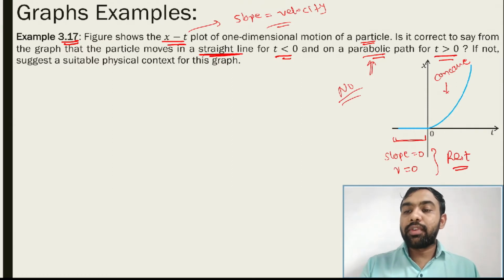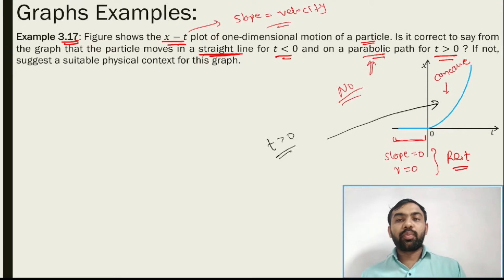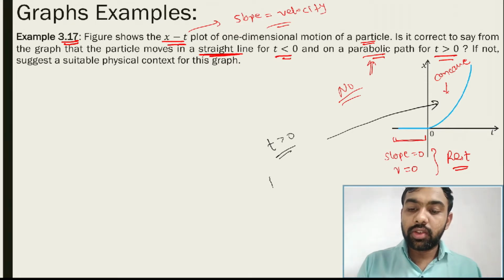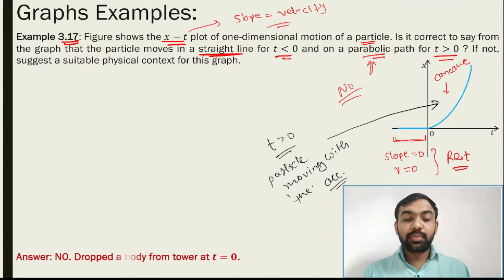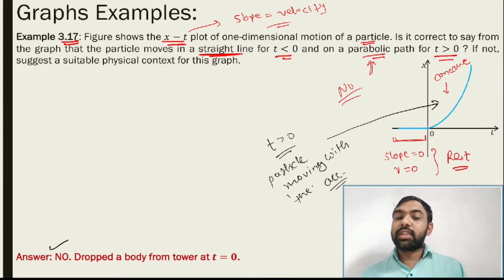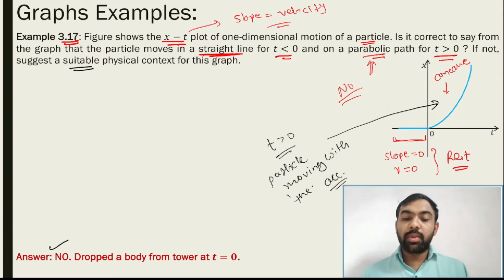Concave. So if the graph is concave, then at t greater than 0, this particle has some acceleration. So the particle is moving with positive acceleration, as per our rule. So this is our situation. So what is the answer? And in this example, we just give some suitable example.